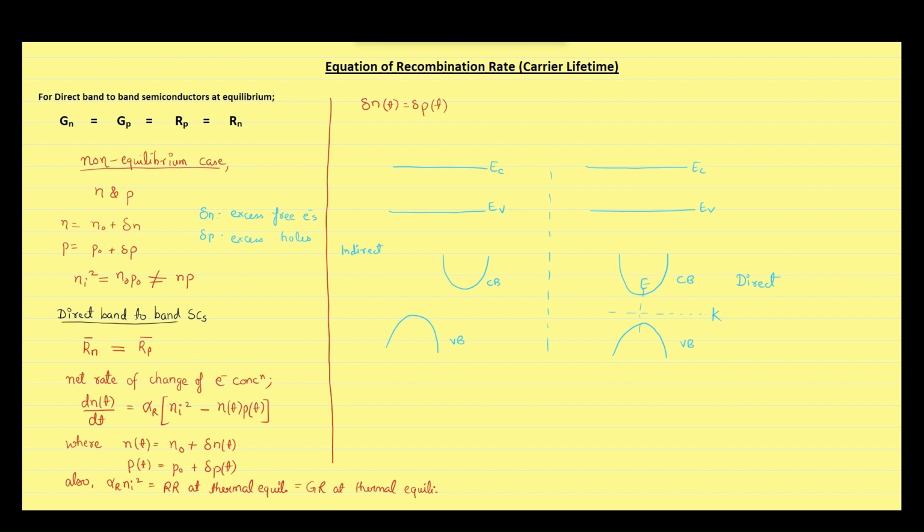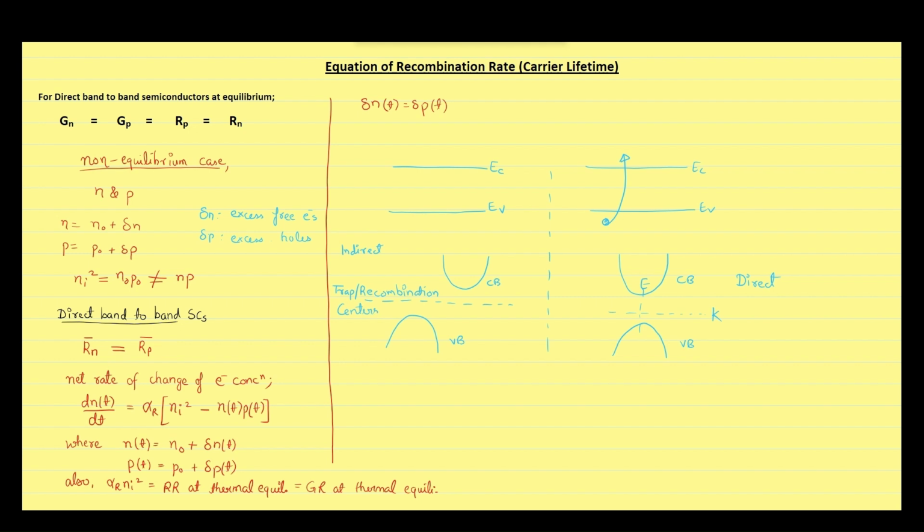These types of semiconductors have direct recombination, meaning that an electron in the valence band will directly go to the conduction band, resulting in the generation of a free electron and hole simultaneously. However, if we talk about indirect semiconductors, there are a few energy states called trap centers or recombination centers.